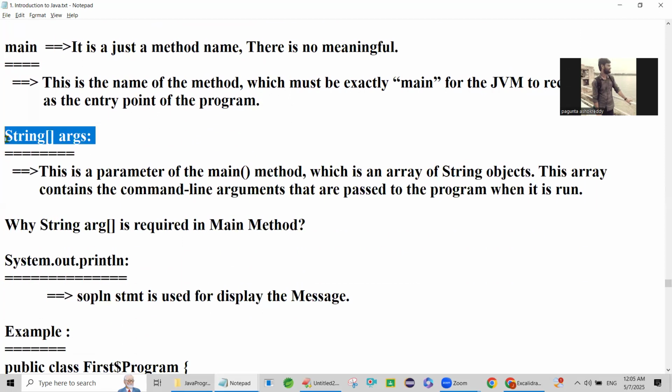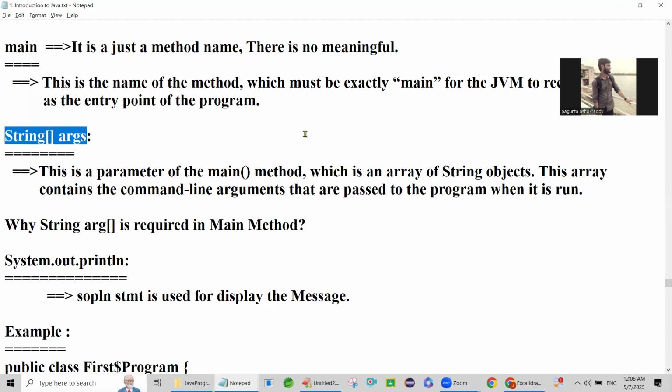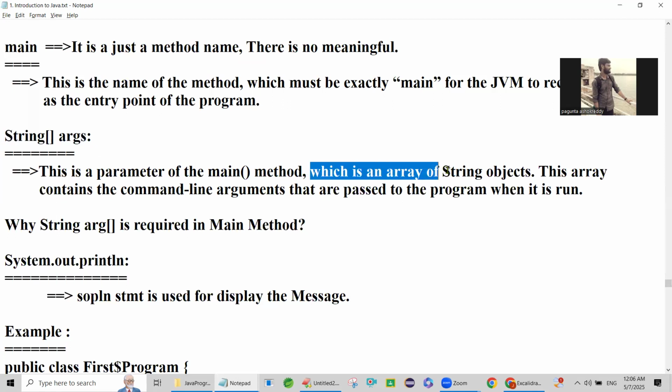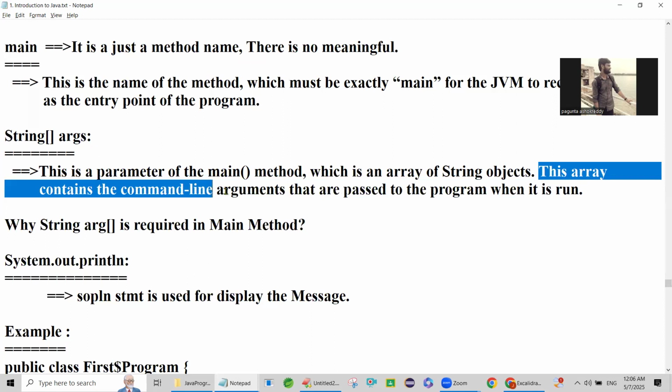String array is a parameter of the main method. This is the parameter of the main method, which is an array of string objects.